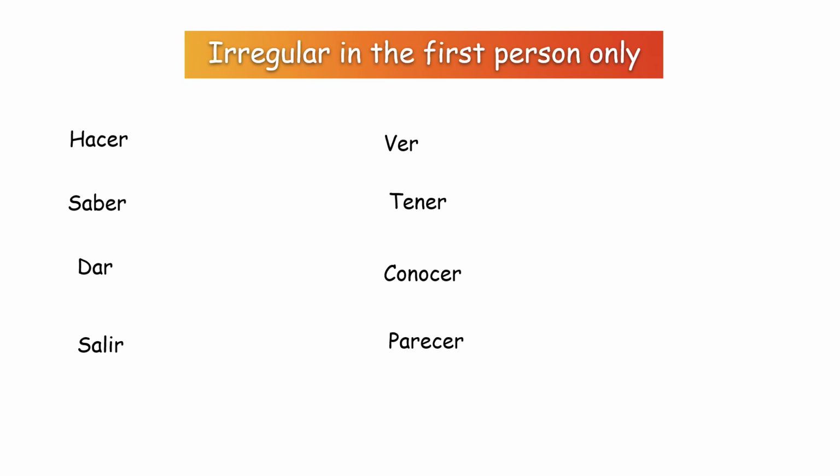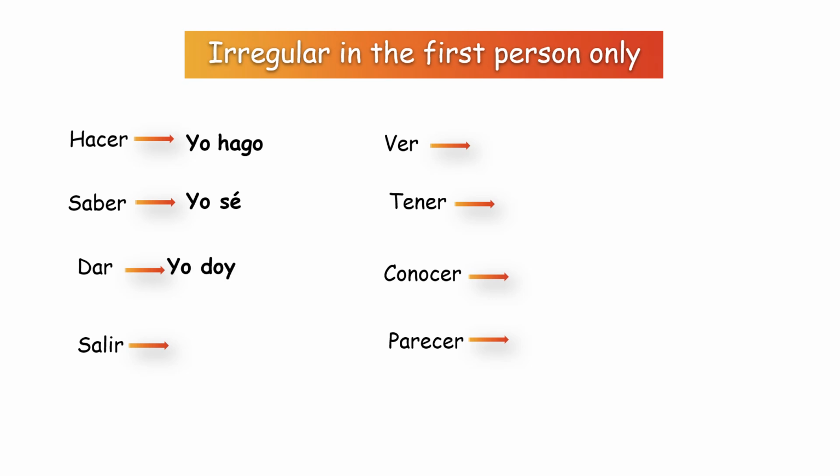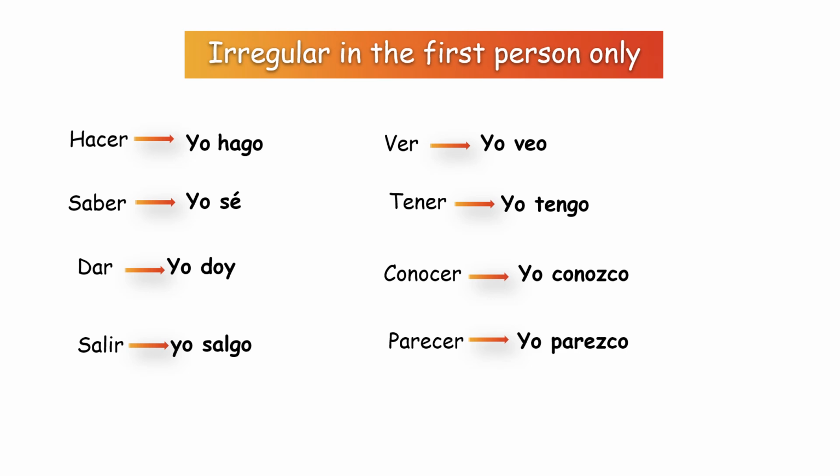Let's see some examples. This is not an exhaustive list of irregular verbs, but they are some of the most common ones. So, for example, hacer, I do, is yo hago. Saber, to know, I know, is yo sé. Dar, I give, is yo doy. Salir, I leave, yo salgo. Ver, I see, yo veo. Tener, I have, yo tengo. Conocer, I know, but to know people, yo conozco. Parecer, I seem, yo parezco.